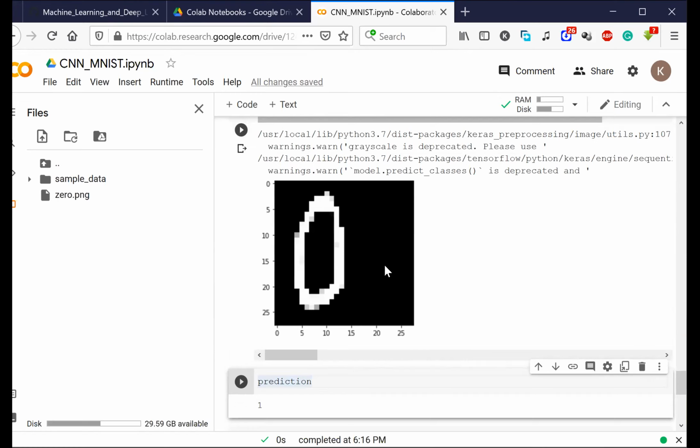Now let me try to show you one more interesting thing here. Let me look for it. Just a second, where is it? I created a couple of things here. Let's see if I can find that.